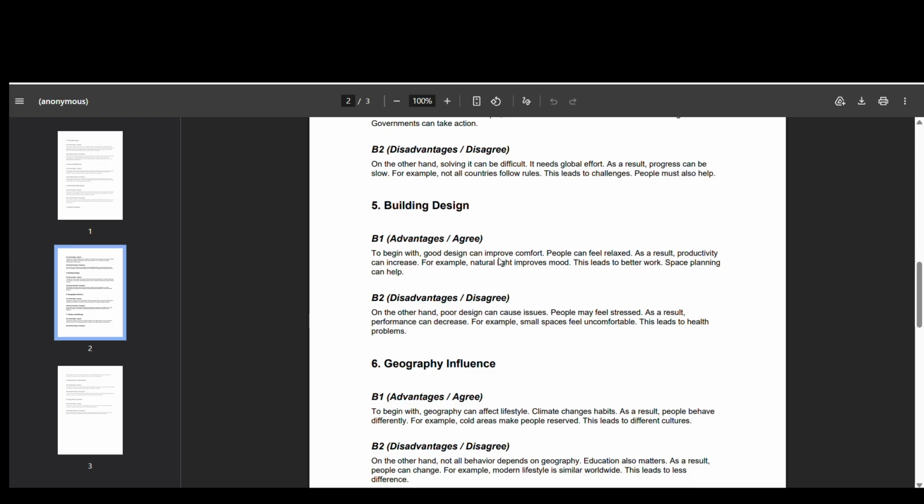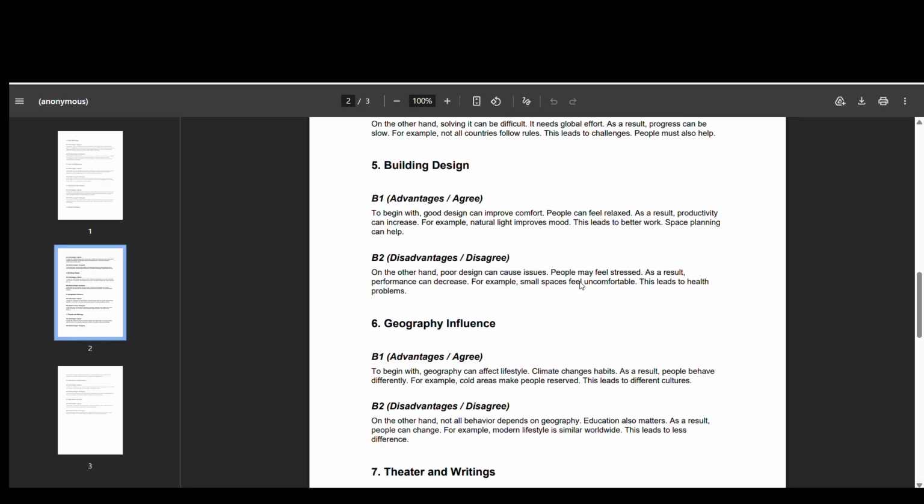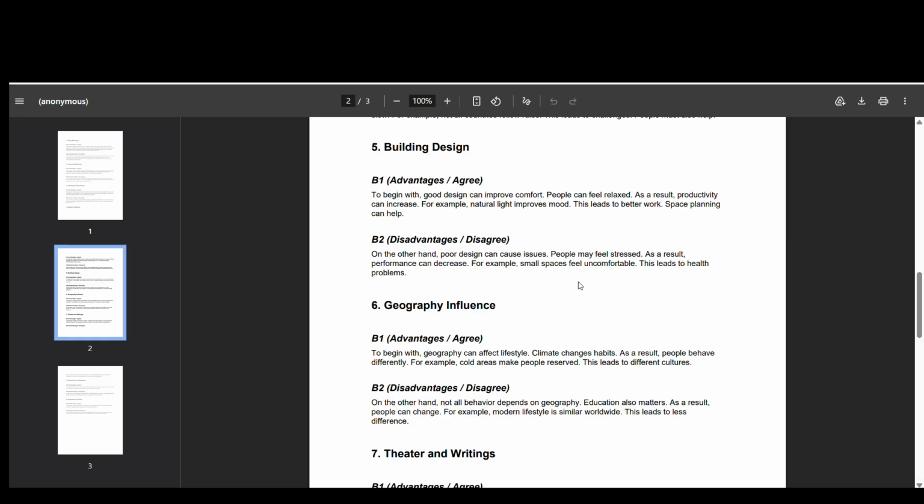For example, natural light improves moods. This leads to better work. Space planning matters too. If we have big windows in our office, we feel really good because of fresh air, and there are so many things. And color also affects our mood.